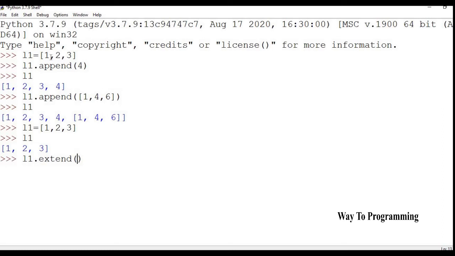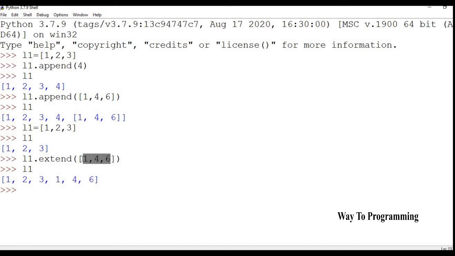So here you saw when I appended, it went like this, 1, 4, 6. If I take a list here, 1, 4, 6, right? Now, if I try to print L1, you will see we have 1, 4, 6, right? Here we had this one in the form of a list, but here it is not in the form of a list.